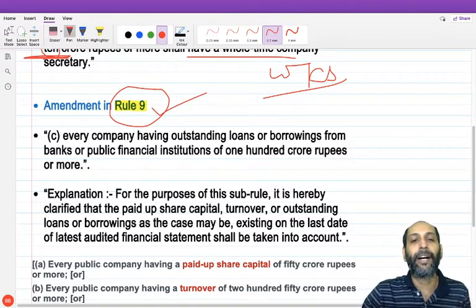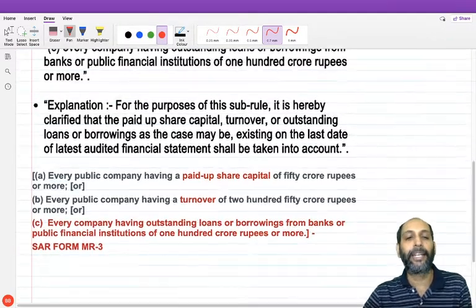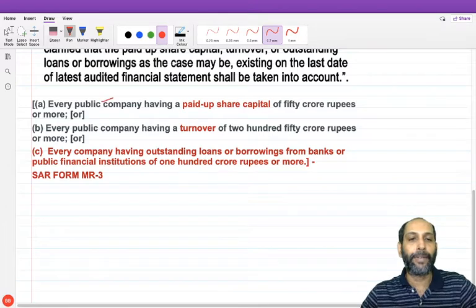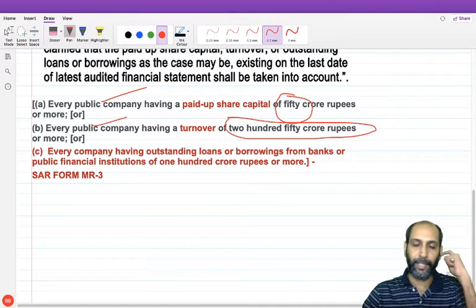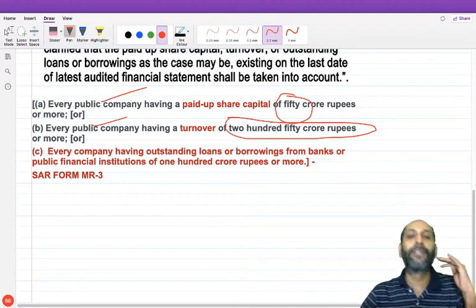Rule 9 has been amended. A third category has been added. Earlier, this was the limit before the amendment: all public limited companies having 50 crores or more paid up capital. Then all public limited companies having turnover of 250 crores or more. That was the second trigger. There were only two triggers for applicability of the secretarial audit. Now the third category has been introduced.